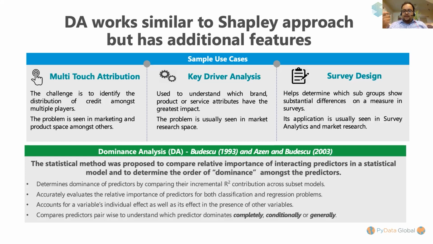Similarly, another factor, color, can impact the whole dynamics of decision making. The effect is called the interaction effect. And in this case, you saw that price alone had a different magnitude of importance, but in the presence of brand, the importance changed. Dominance analysis has applicability for any marginal resource allocation problem, like multi-touch attribution, and other problems around survey design, etc. And because of the intuitive nature of dominance analysis, it can be applied across a compendium of other use cases, apart from its prime objective of explaining machine learning models.